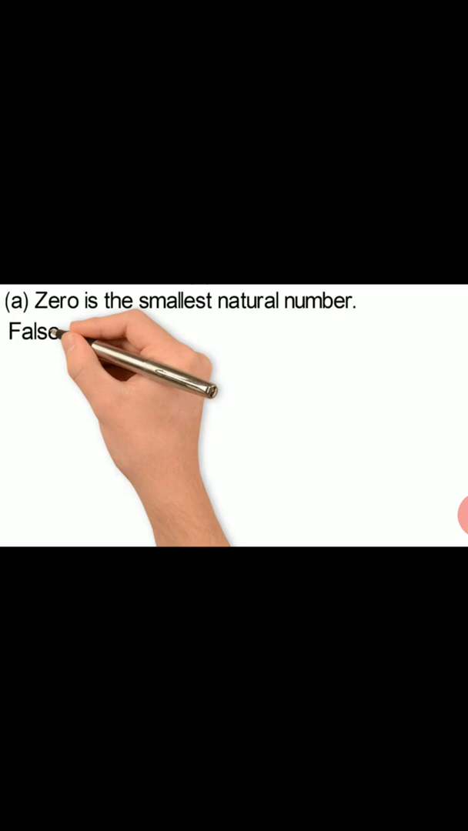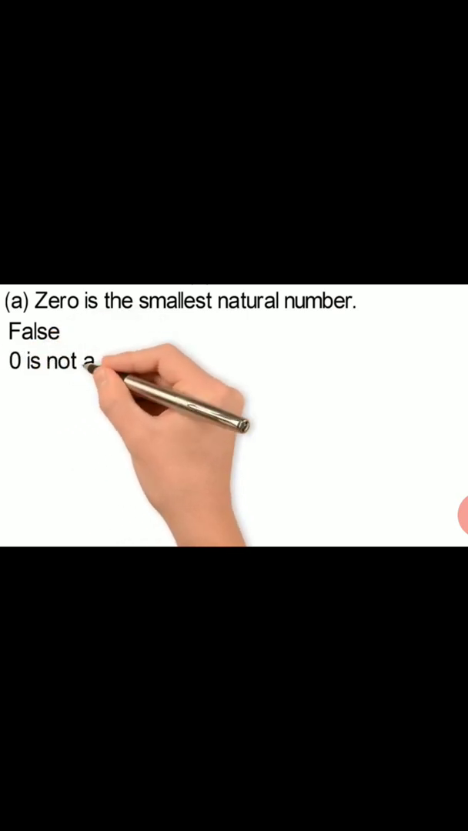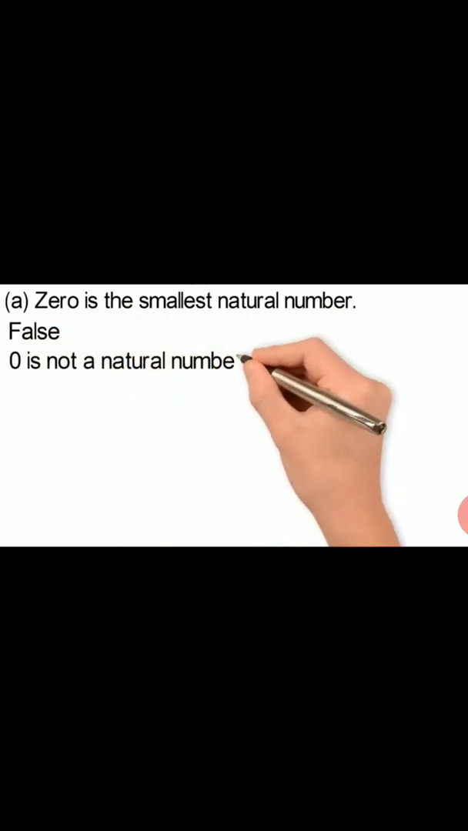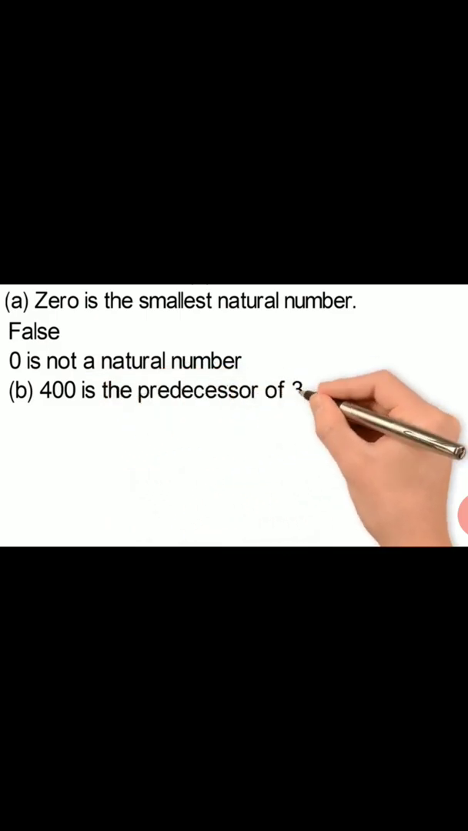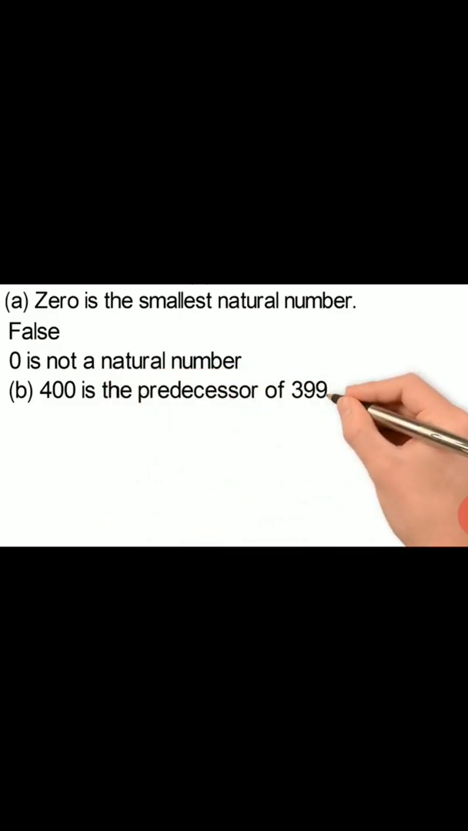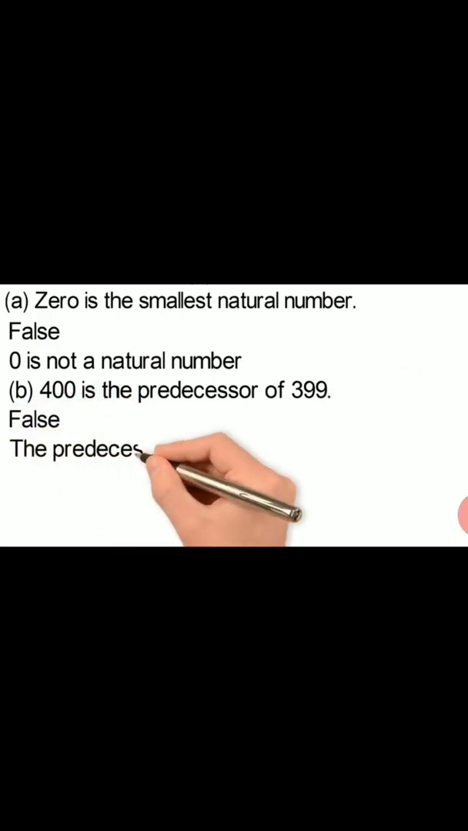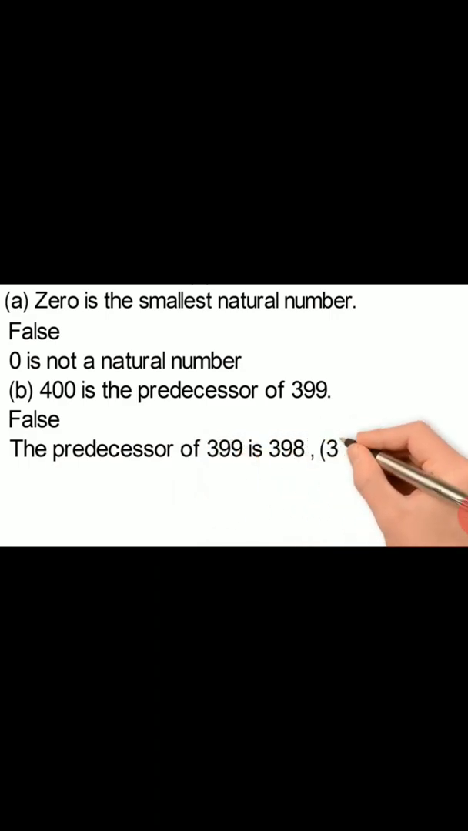0 is not a natural number. What is the smallest natural number? That is 1. Now the second statement is 400 is the predecessor of 399. As you know, to find the predecessor, we subtract 1 from the given number, and when we subtract 1 from 399, we get 398. So this statement is false, as the predecessor of 399 is 398.